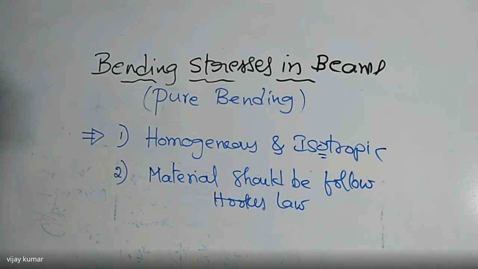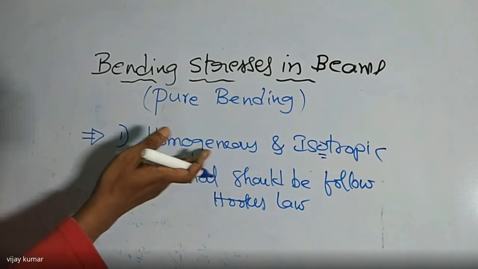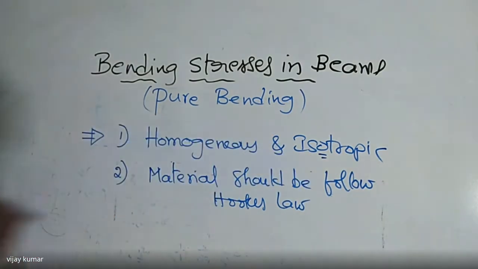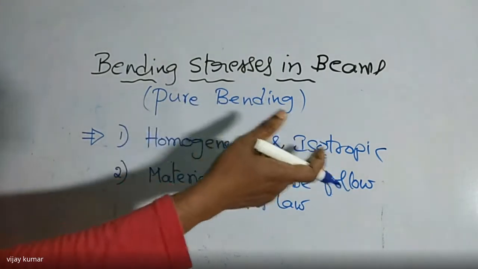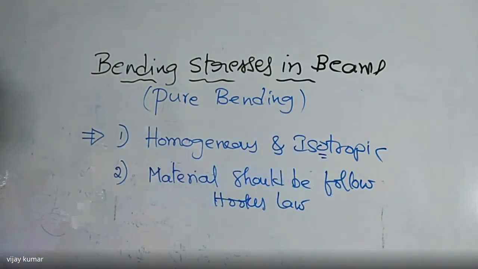Did you get my point or not? There are different types of materials, non-homogeneous, anisotropic materials. But here we are going to consider homogeneous and isotropic material, and the material should follow Hooke's law. So two points are clear. If you want to design the bending stresses in beams, these are the assumptions we are going to take.